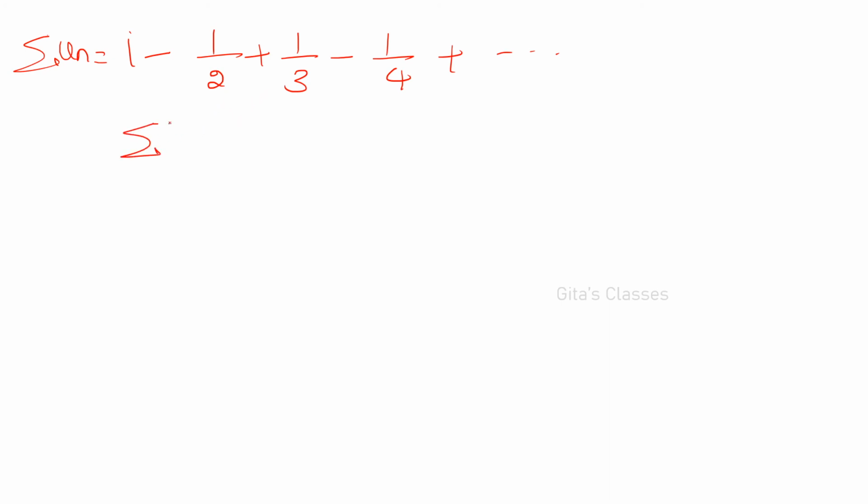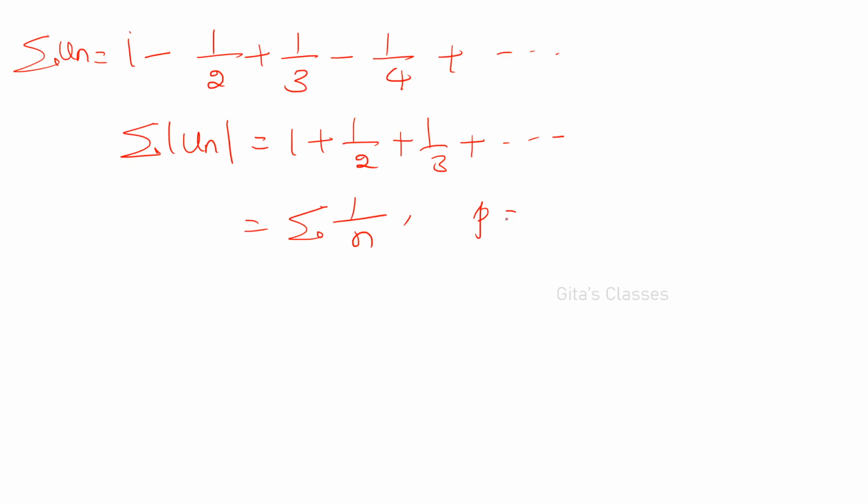But sigma mod un, if you consider, is 1 plus 1 by 2 plus 1 by 3 plus etc. What is this? Sigma 1 by n, right? By P series test we know that P is equal to 1. So P less than or equal to 1 means this is divergent. So by Leibniz test the given series is convergent but sigma mod un is divergent, we have seen.